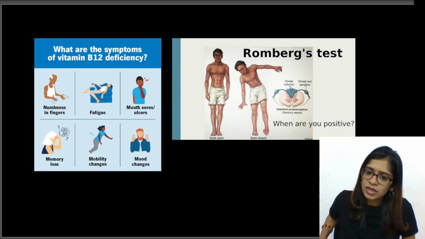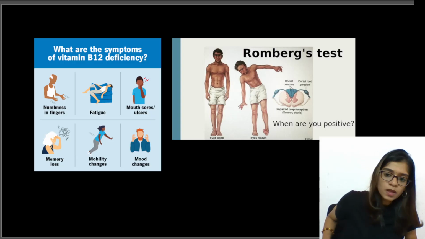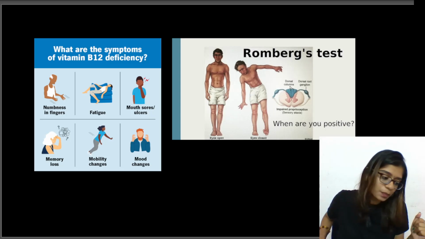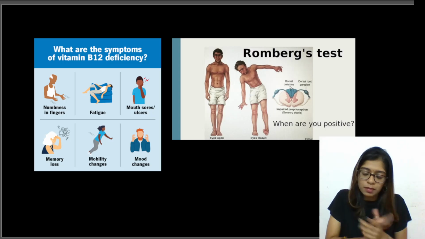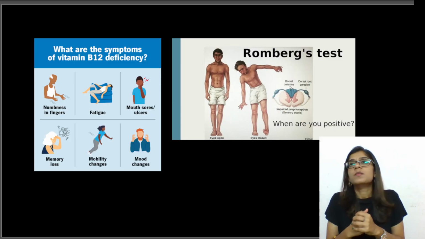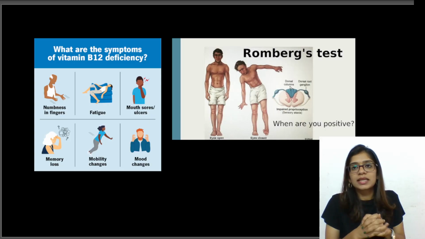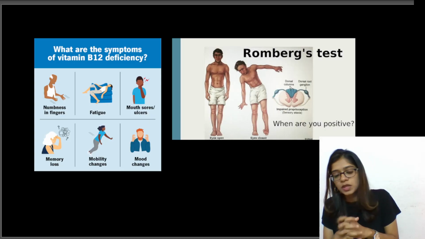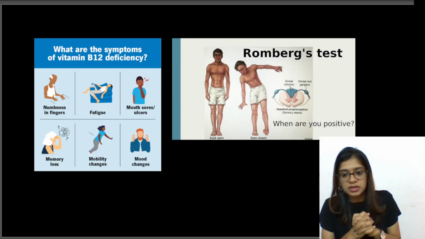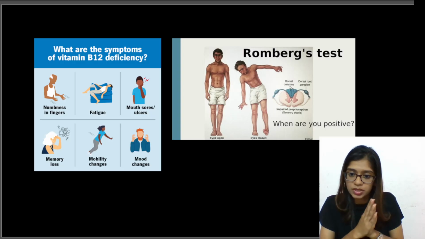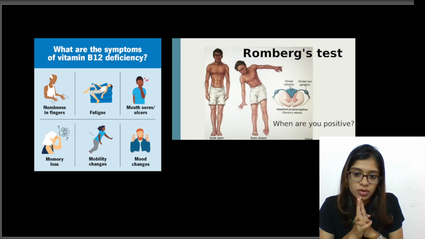Now, what are other symptoms of vitamin B12 deficiency? Quickly tell me. They can have irritability, mood swings, depression, psychosis. That is psychiatric complaints. But then they can have paresthesia, numbness. In final stages, they can even have urinary or fecal incontinence. A lot of symptoms they might have. So vitamin B12 is a very important nutrient that you should include in your diet.